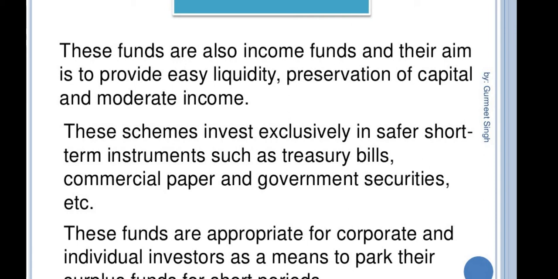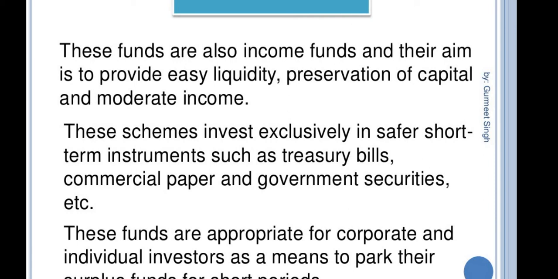These funds are appropriate for corporate and individual investors as a means to park their funds for a shorter period. Returns on these schemes fluctuate compared to other funds.